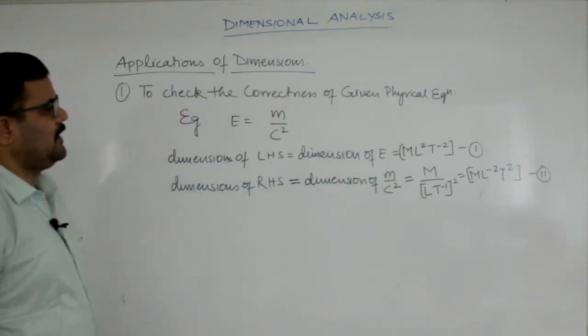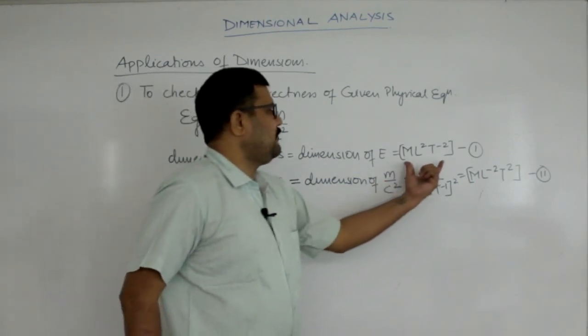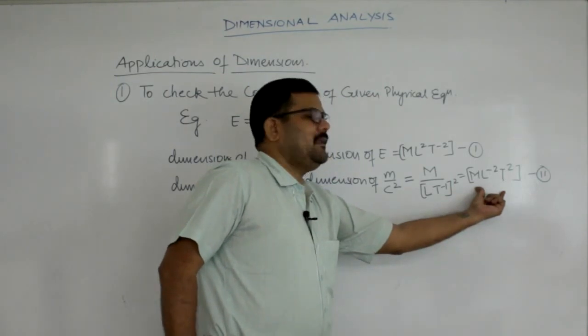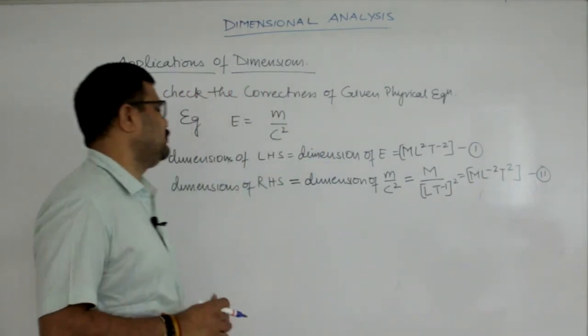From equations 1 and 2 you can see the dimension of the left hand side is ML square T minus 2 and the dimension of the right hand side is M L minus 2 and T power 2.